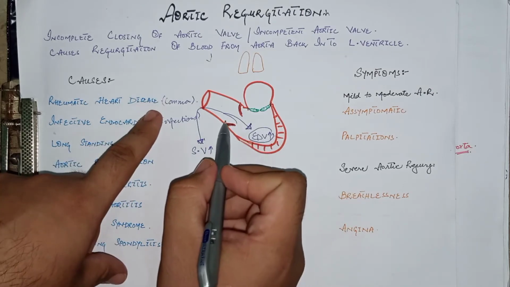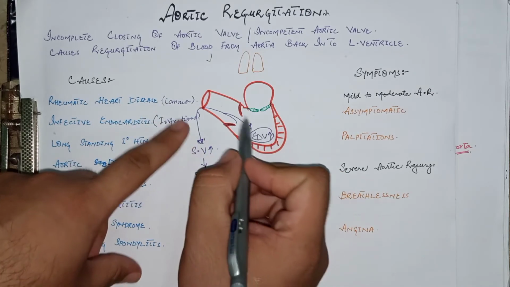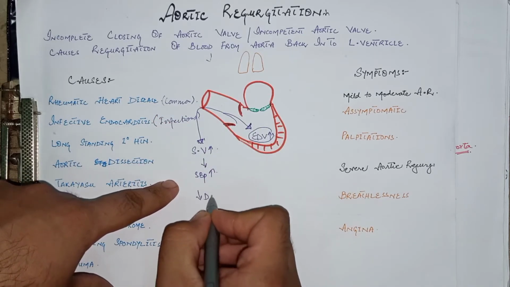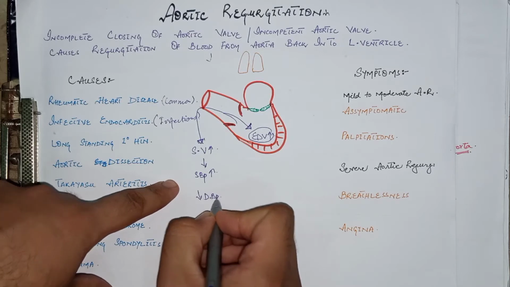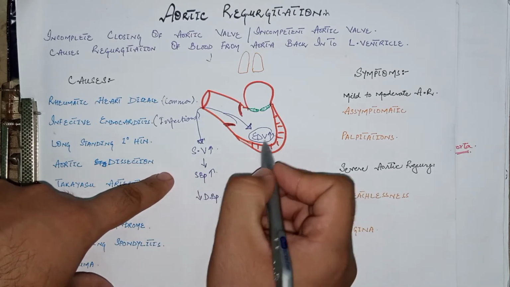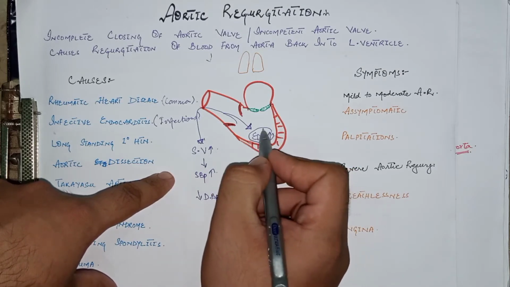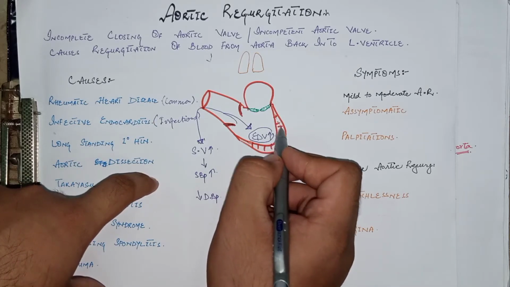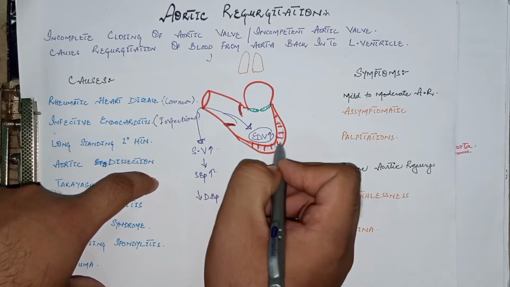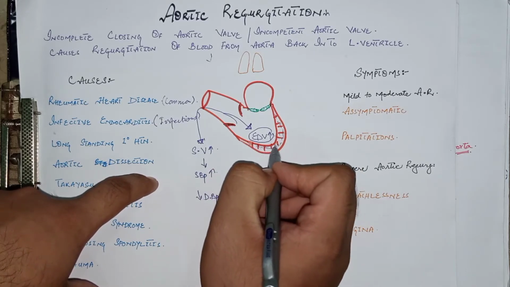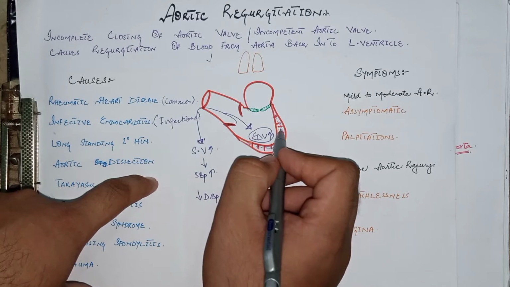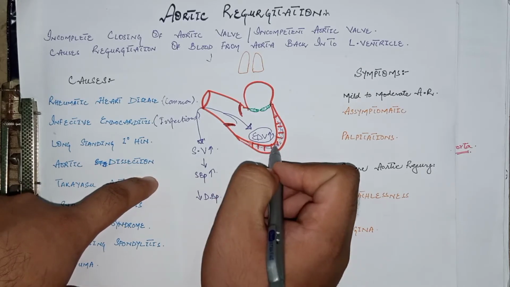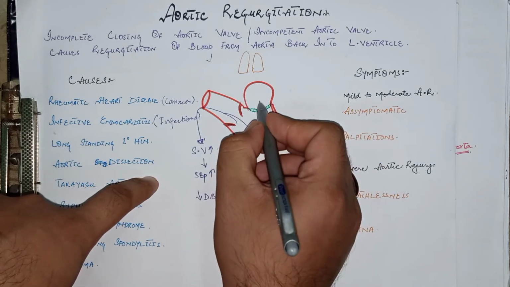Due to increased stroke volume, the systolic blood pressure rises. But during the diastolic phase, that is the relaxation phase, the pressure in the aorta decreases. So there is decreased diastolic blood pressure but increased systolic blood pressure in this case. Due to increased end diastolic volume, that is volume overload, as a compensatory mechanism hypertrophy of the left ventricle occurs, and this hypertrophied left ventricle eventually leads to dilation of the left ventricle and causes left heart failure in severe cases.